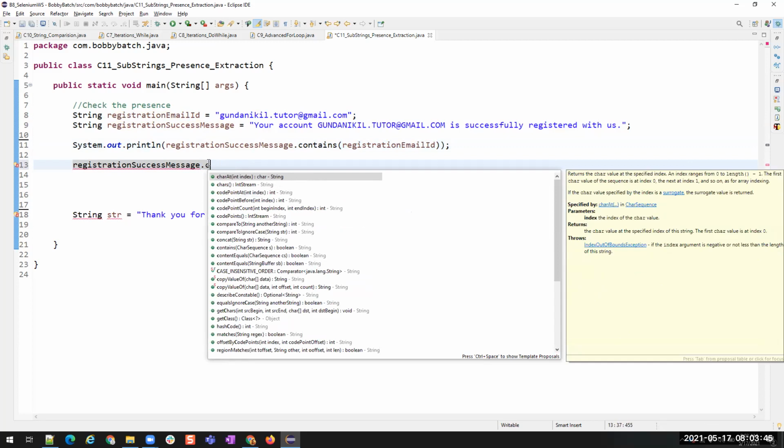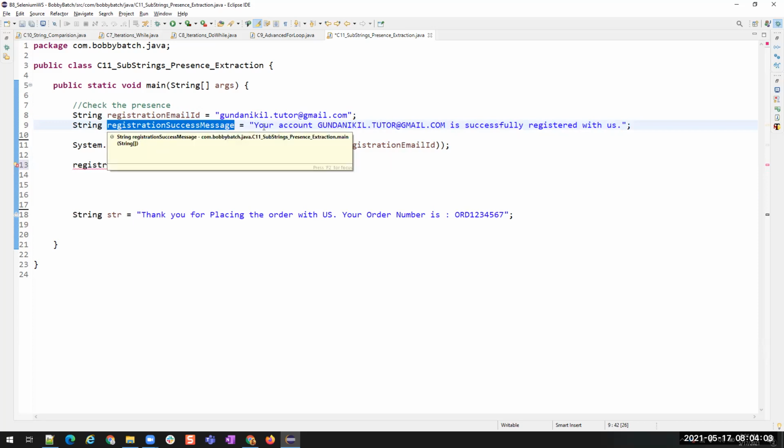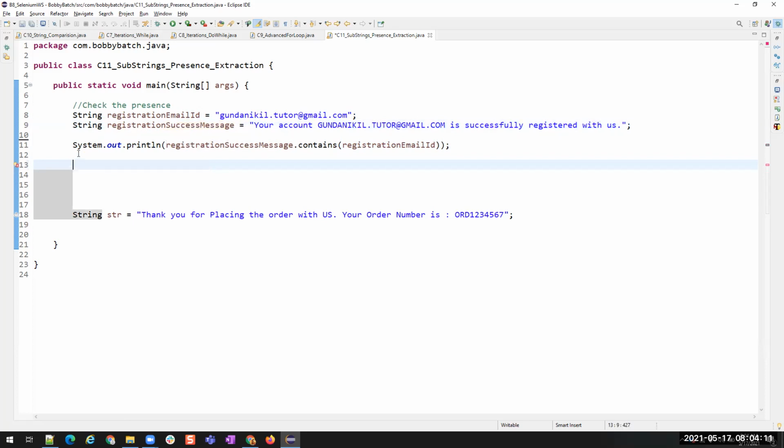Nikhil, registration success message is a variable in which we can put anything, right? Yeah, it's just a variable name. You can give your name also, not a problem. But to make it meaningful, I gave it a meaningful name, because this is the message I'll see when you see a success on registration. If I put dot, nothing is showing up, like contains. Nothing showing up for me. Option, Control space. I'll do it later at the end of the class. Okay, you go ahead. Yeah.